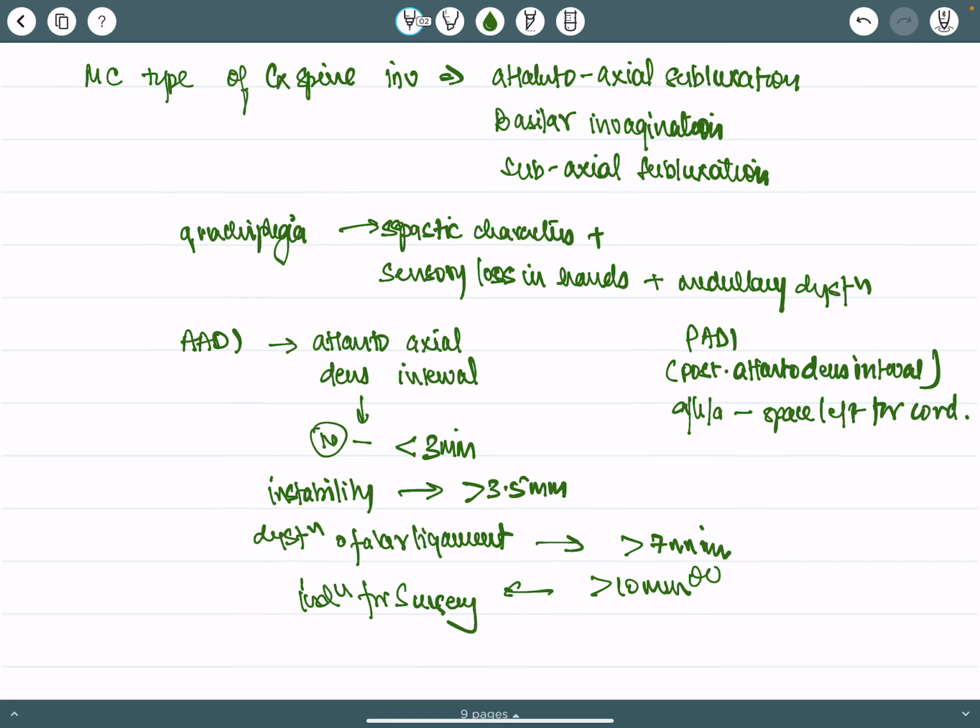This is very important. Along with this, the posterior atlanto dens interval, or space available for cord, the value we need to remember is 14 mm. If it is less than 14 mm, then it is an indication for surgery.